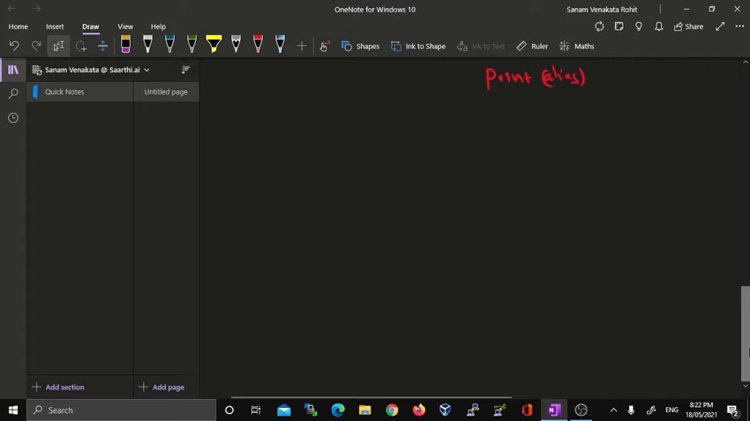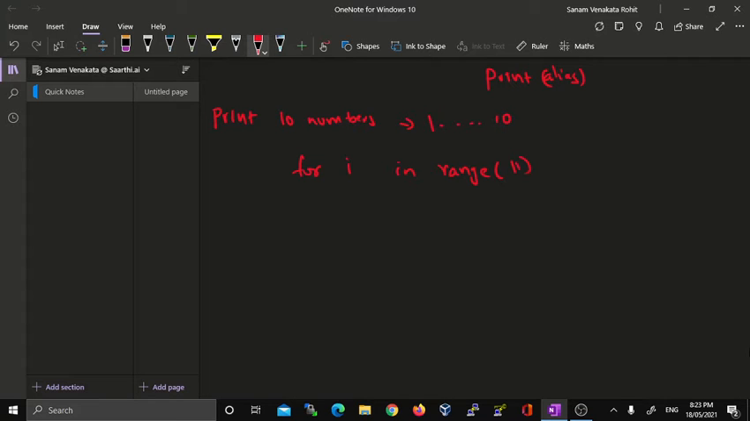Now for example, if we want to print the first 10 numbers, that is from 1 to 10: for alias name i in range of 11.